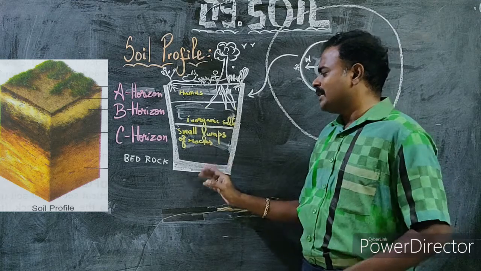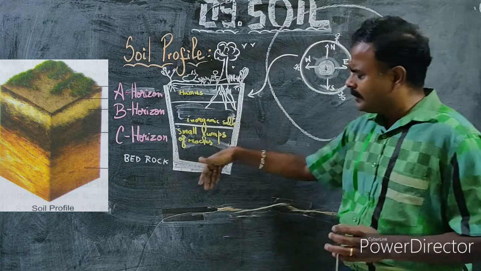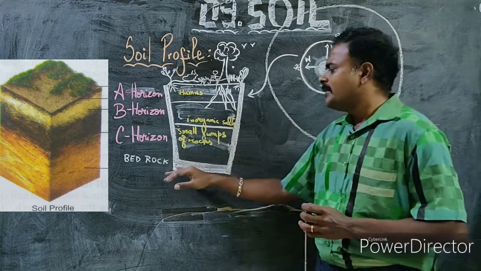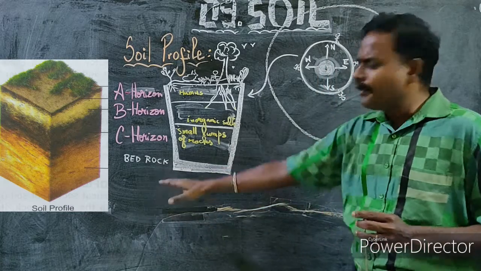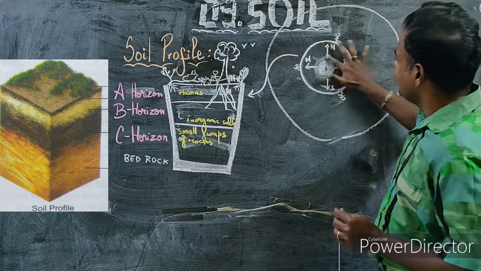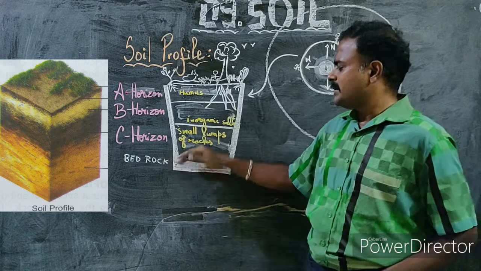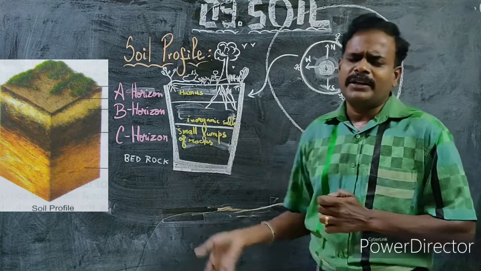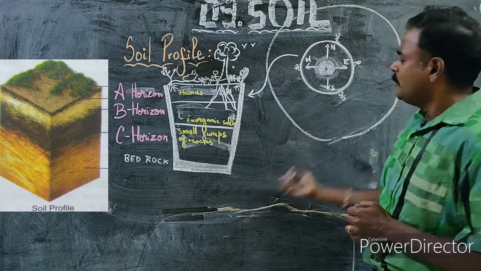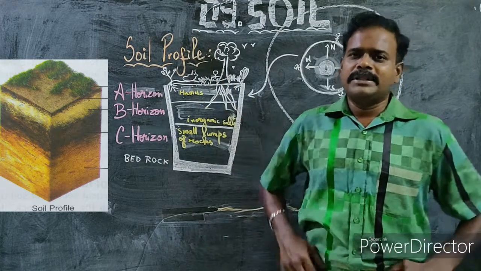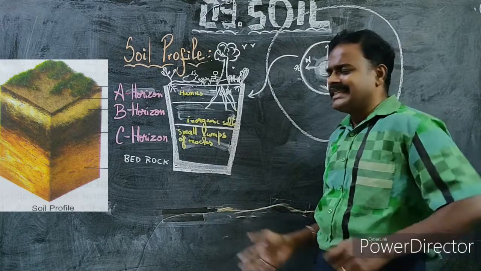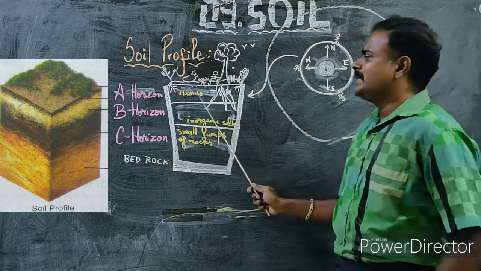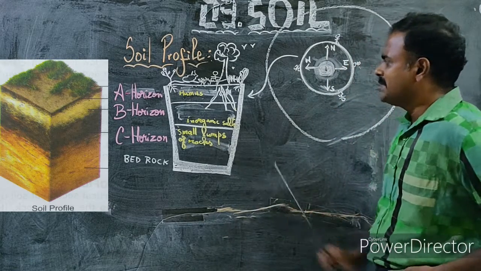This goes up to certain kilometers. When you try to go into that, it is difficult because you have the bedrocks, which, as I said, are near the core. Where you have the bedrocks, it is very difficult to go inside. If you try to go inside, you will find the lava coming out. Then you will start to die. So it is risky. Let us learn this A horizon, B horizon, and C horizon.